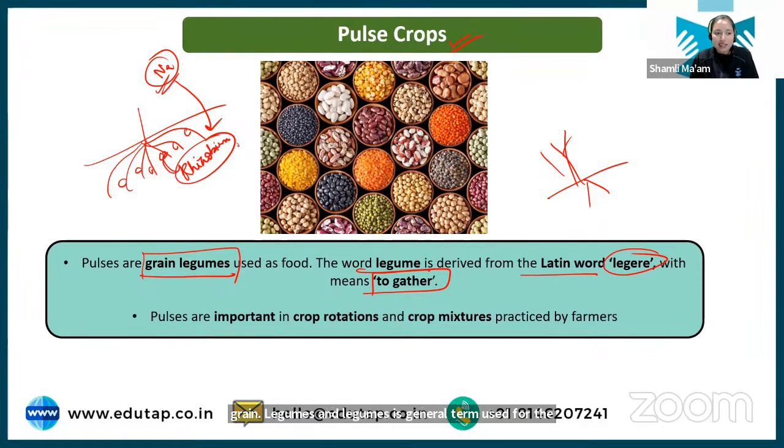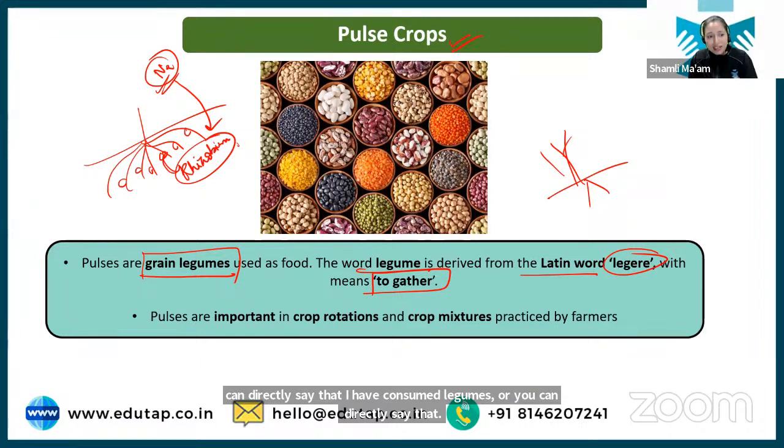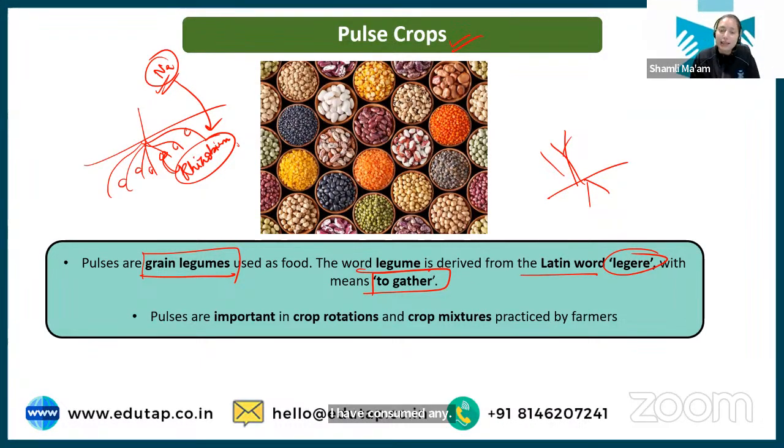That is the difference. Legumes can also be used for the pulses. You can directly say that I have consumed legumes, or you can say that I have consumed grain legumes. Both meanings are the same. Legume is basically a legume crop. Grain legume means that you are consuming the grain of the legume. That becomes more specific. ठीक है?